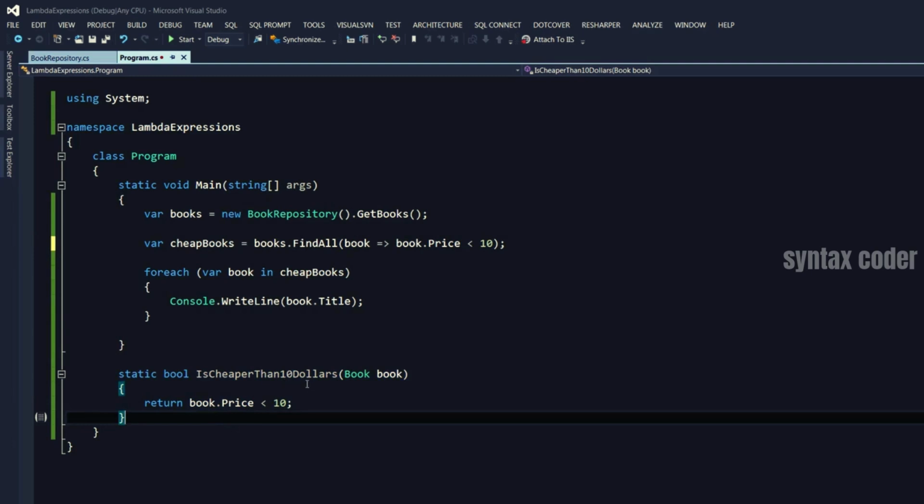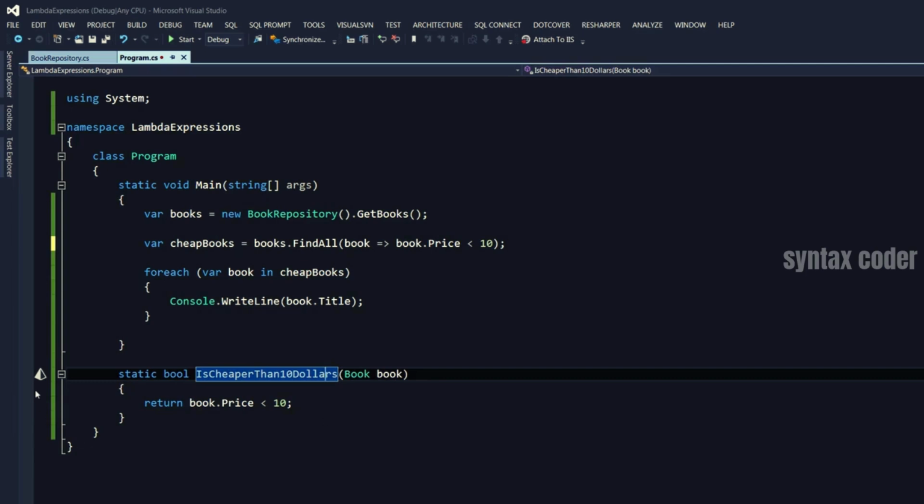And with ReSharper installed in my Visual Studio, you can see that now this method is grayed out, which means it's not used. So what I can do is put my cursor on the method name here, and we get this triangle here.